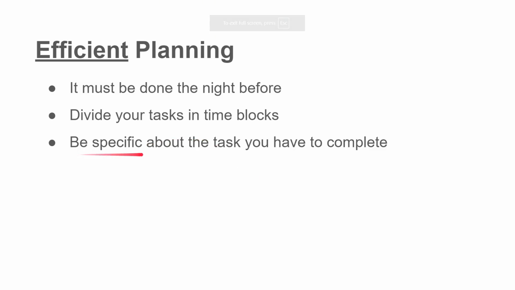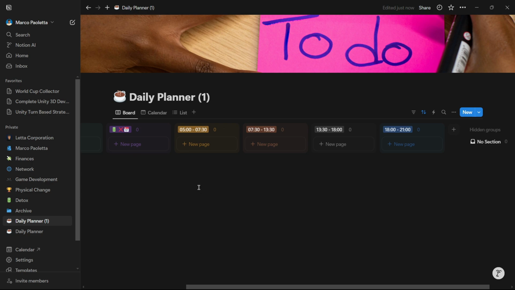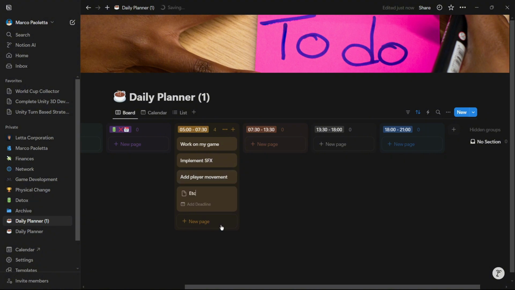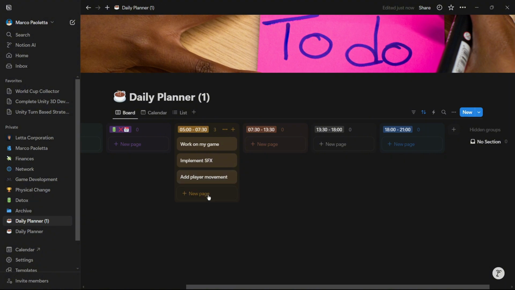And finally, you have to be specific about the task that you have to complete. Because for example, if you say, okay, 5 to 7:30 AM, I will just work on my game, and you say, yes, that's correct. Now, what is exactly working on the game? It is super big. So you have to be more specific. For example, you can say implement sound effects, add player movement, etc. Well, you shouldn't add etc, but you understand what I mean. So this is how your first block should look, not like this.